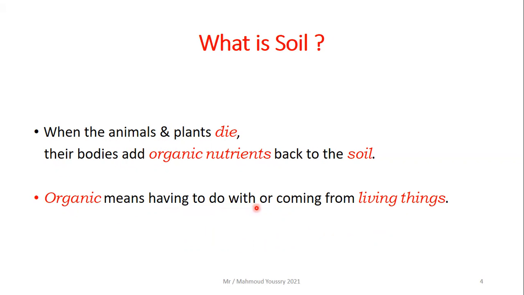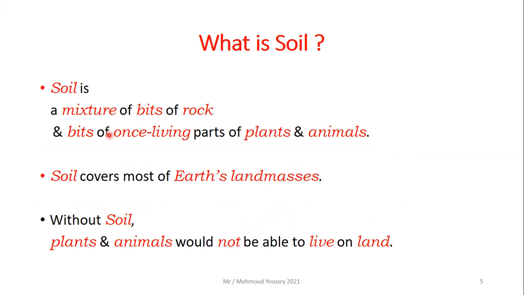Organic means having to do with or coming from living things. So the term organic means that these substances have to do with living things or come from living things. So what is the definition of soil? As you can see here, soil is a mixture of bits of rock and bits of once living parts of plants and animals. Soil is a mixture of bits of rocks, parts of rocks, and also parts of once living parts of plants and animals. This is the organic matter.